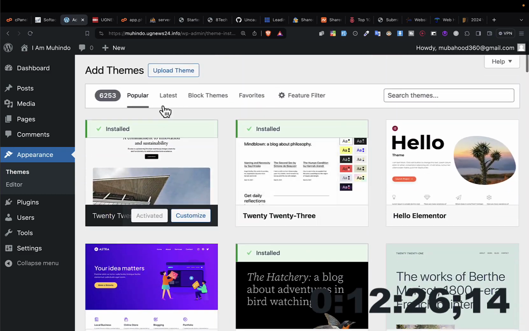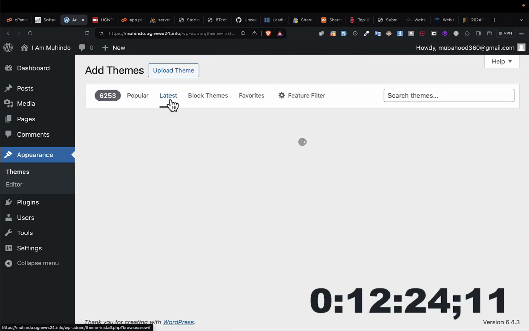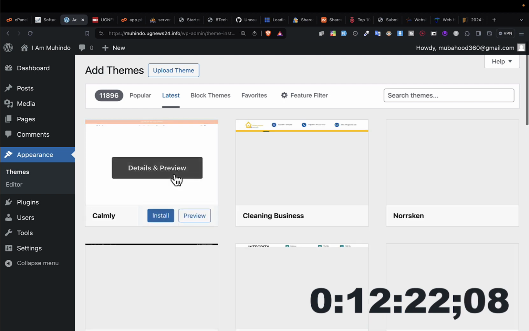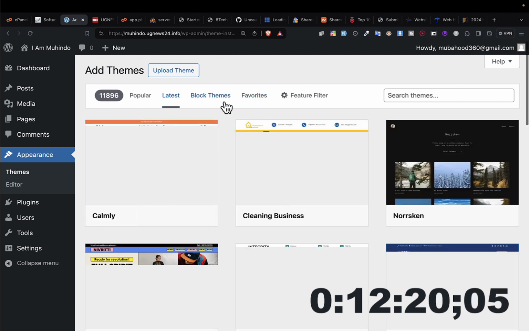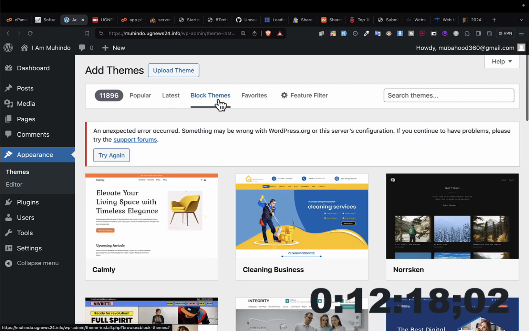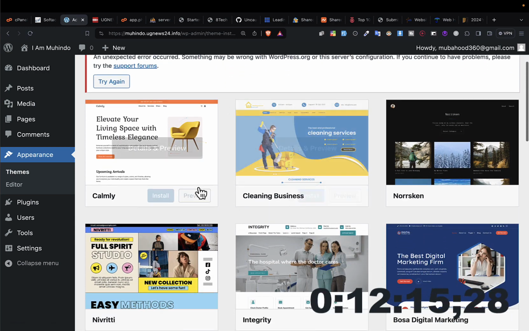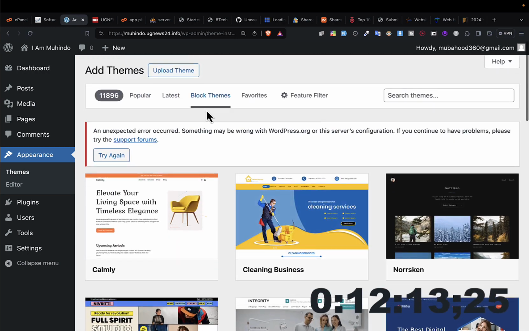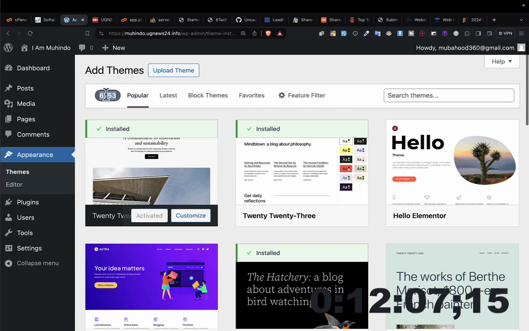With these themes, you can say maybe I want the latest ones, and they'll give you the latest themes that have been published. Maybe I want to see the block themes, the themes that have blocks, you can click there and see those themes. You can even search for a theme here. But right now at WordPress we have the most popular themes, which are 6,253 themes.